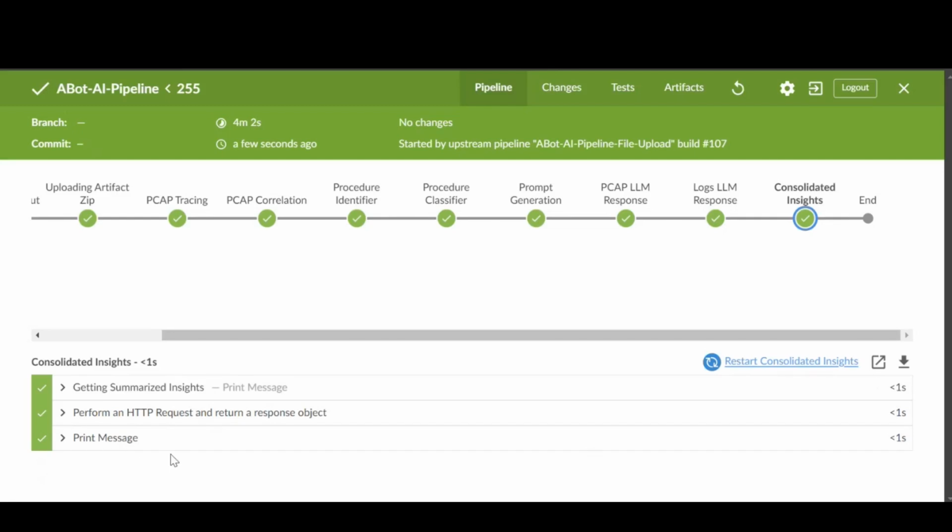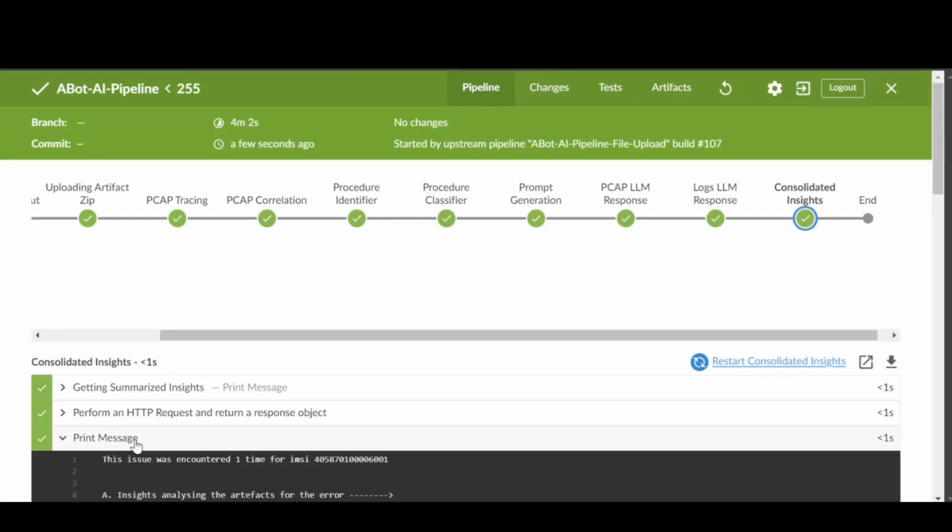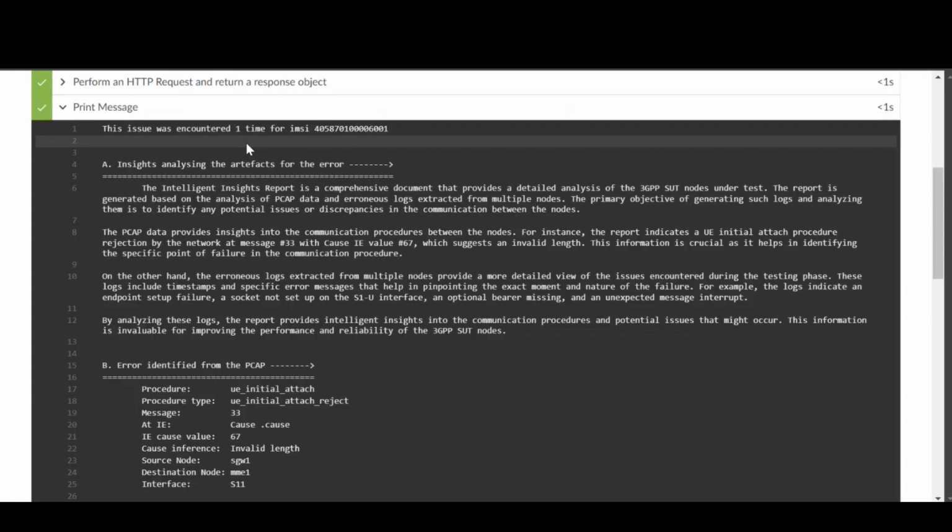We have finally consolidated the insights. Now let's go through them. First, we have an issue that was encountered once for this particular IMSI. The consolidated insights clearly indicate that there was an IE with invalid length. Let us deep dive into the errors further.